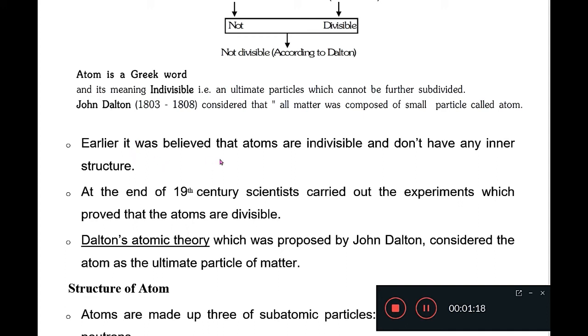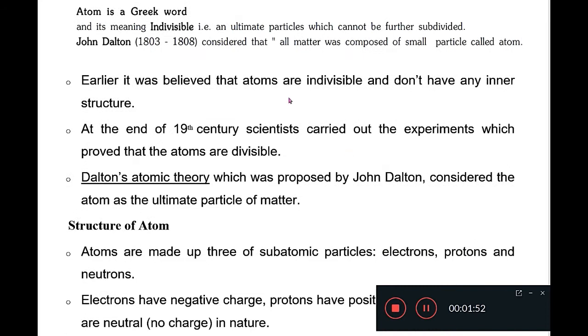Earlier, it was believed that atoms are indivisible, means atoms are not made up of further smaller particles, and that they don't have any inner structure, means there is nothing inside the atom. It was believed earlier. Right now it is not true.